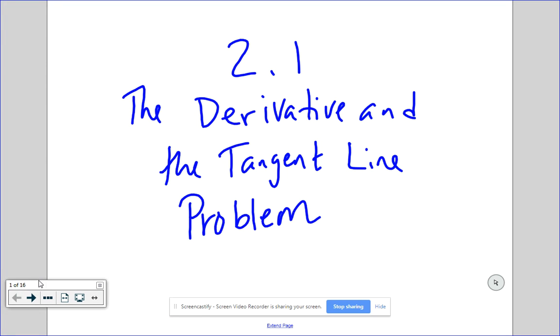Alright, so today we are starting Unit 2, and we are starting the section on the derivative and talking about how the derivative comes back to the concept of the tangent line problem.